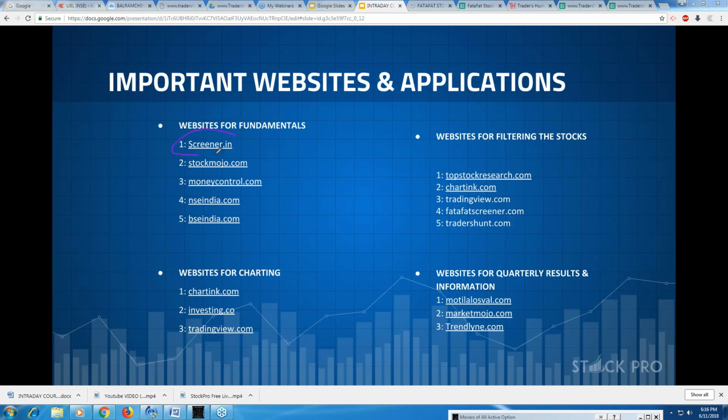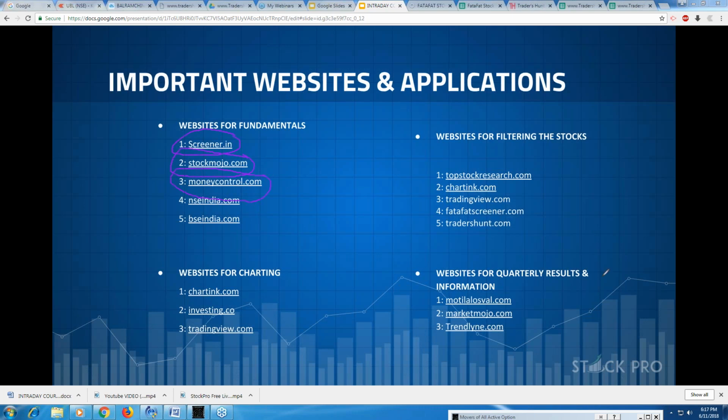So this is screener.in. This basically is to find out companies' fundamentals. What is the profit and loss? What is the cash flow statement of a particular company? That is what you can get to know from screener.in. Then we have stockmojo.com. That's again a website which gives you the fundamentals of the company. Money Control is a multi-purpose website. It tells us about a lot of things, including the company's fundamentals.